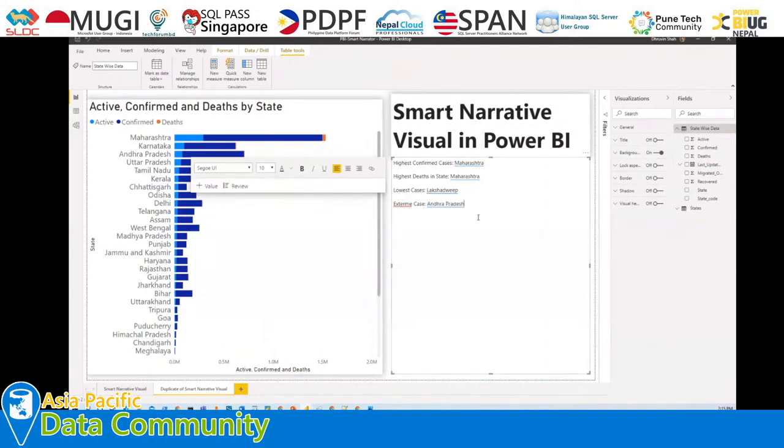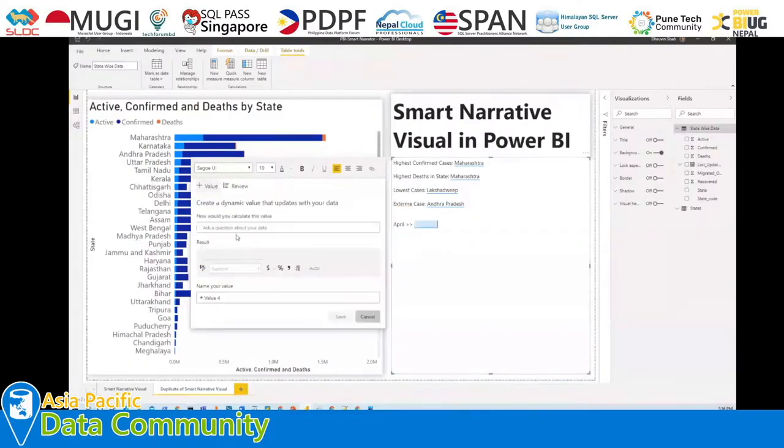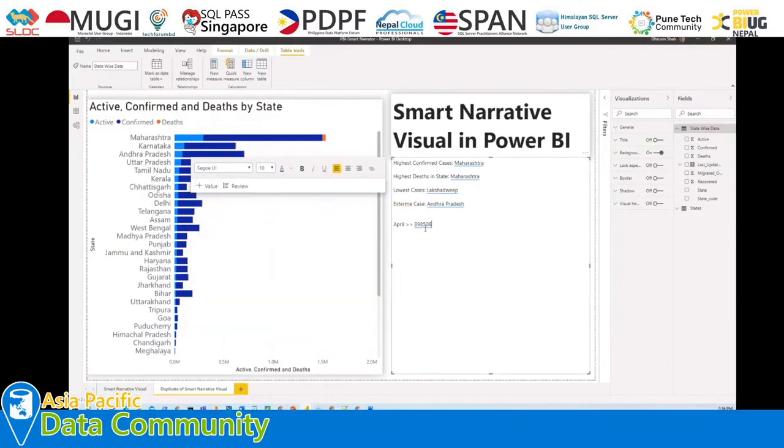Now these are the things that we did. Now I just wanted to show some analytics, like in April how many cases are there, in May how many cases are there. That is how we can also use similar types of questions, like total confirmed case in April. So I'm just using the term total state confirmed in April. I just remove this, and here are the numbers for April. This is how you can similarly do it for May, June and July. So I'm not going to repeat that procedure.